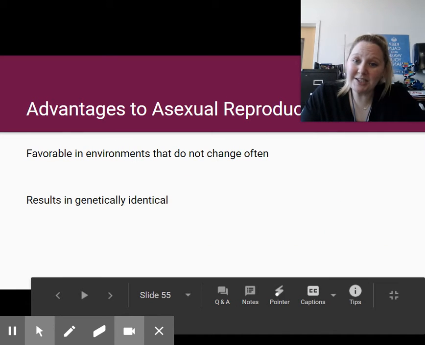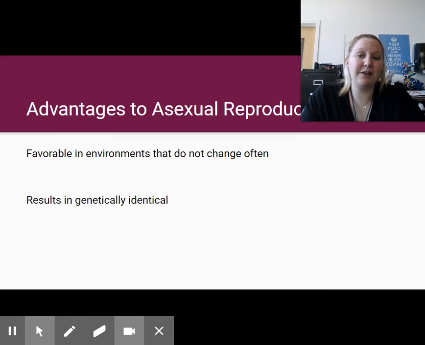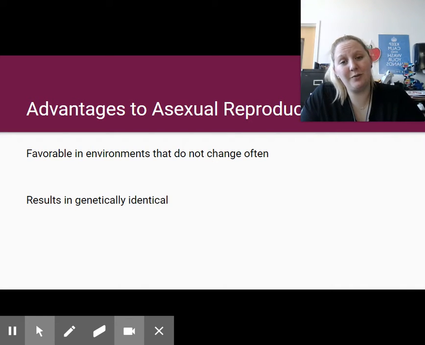There are many advantages to asexual reproduction. It's favorable in environments that do not change very often, like the internal lining of your stomach. There are over 2 million types of bacteria inside the internal lining of your stomach, and you do not want them to change. The results are genetically identical, which means that they will continue to do the job that they were designed for.